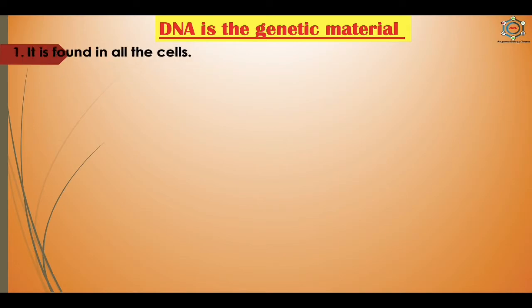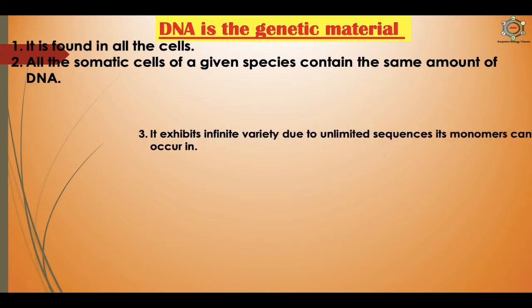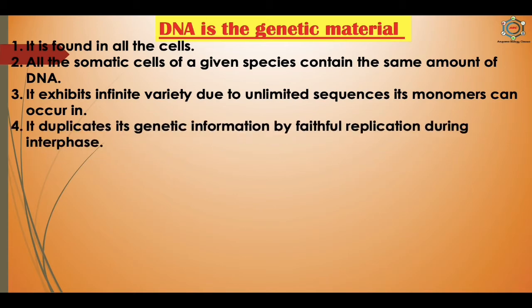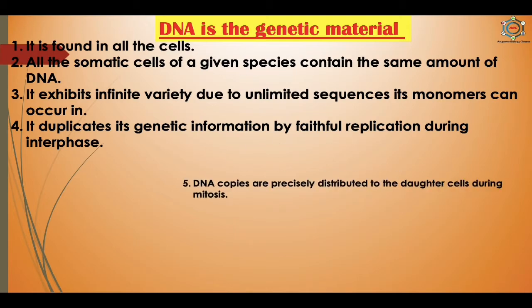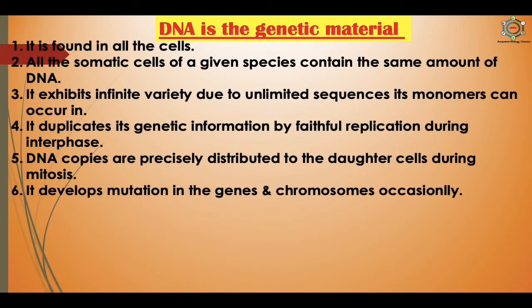How? There are some characteristics of the DNA. It is found in all the cells. All the somatic cells of a given species contain the same amount of DNA. It exhibits infinite variety due to the unlimited sequences its monomers can occur in. It duplicates its genetic information by faithful replication during interphase. DNA copies are precisely distributed to the daughter cells during mitosis. It develops mutation in the genes and chromosomes occasionally.